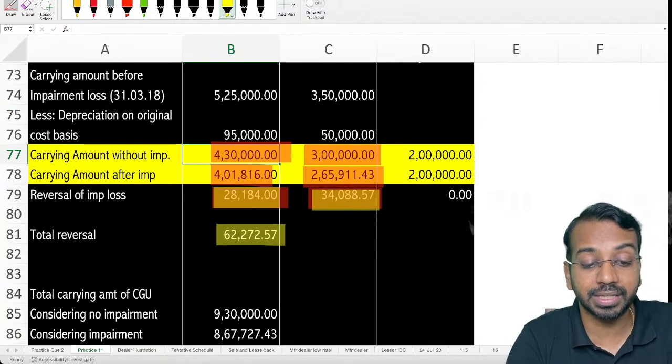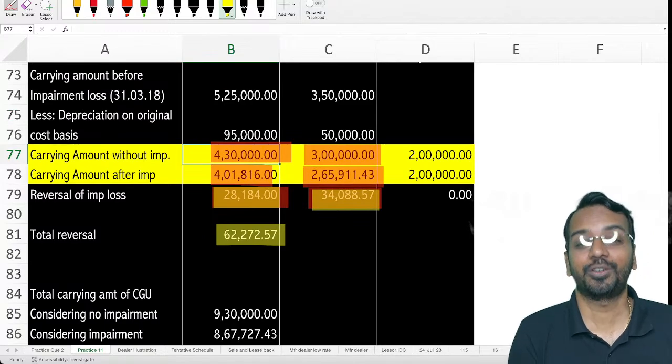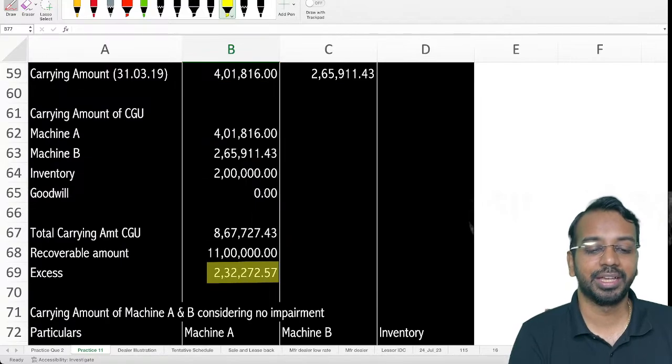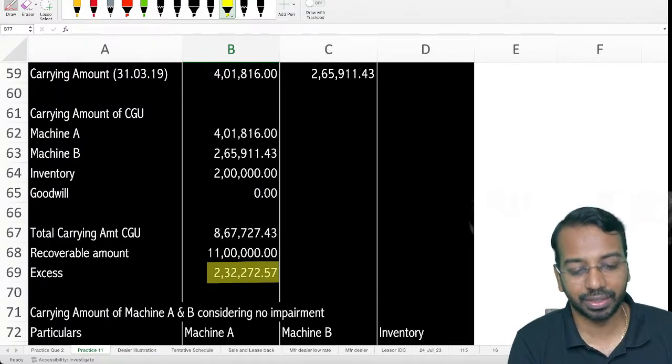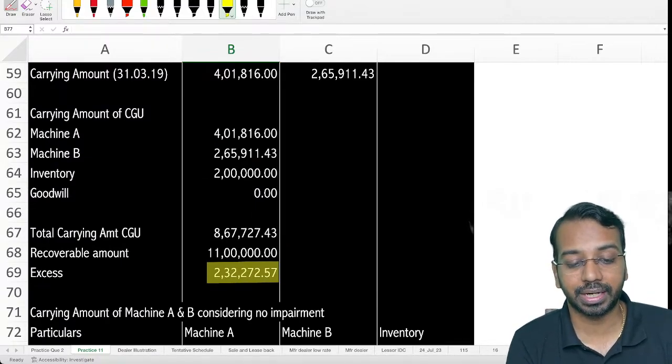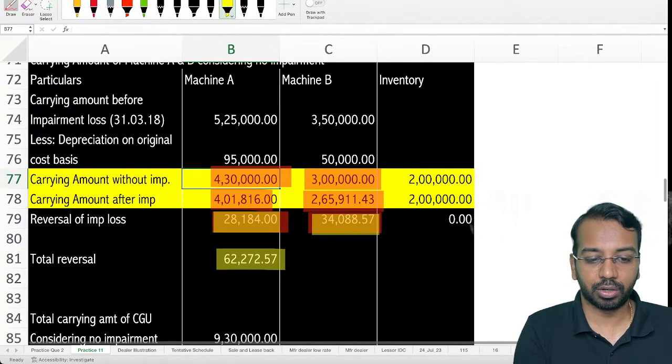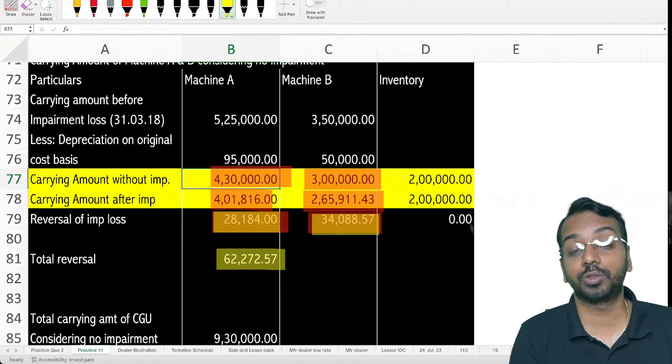So what about the difference? That difference may be reversal of goodwill. And do we recognize that? We do not recognize that. So that is where we will not recognize, and we will reverse the impairment only to the extent of 62,272. So that restriction you need to put when you are looking at reversal.